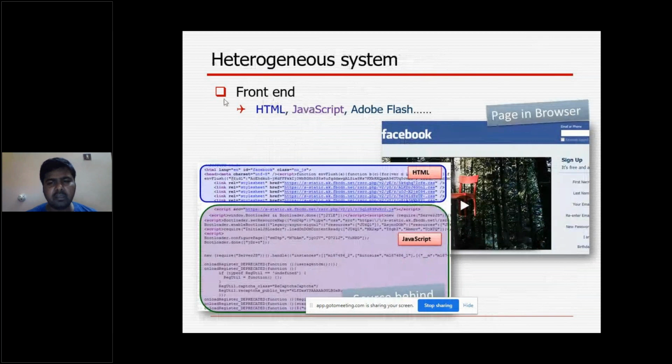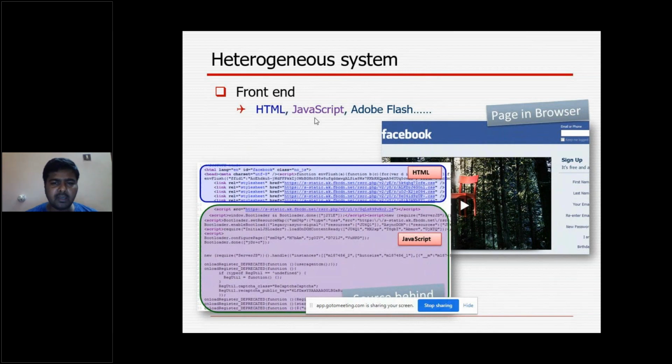Example for the front end side: here I took Facebook as an example. Every time we open Facebook, we are able to see the Facebook page, meaning the UI looks like this, with email or phone number and password on that page.